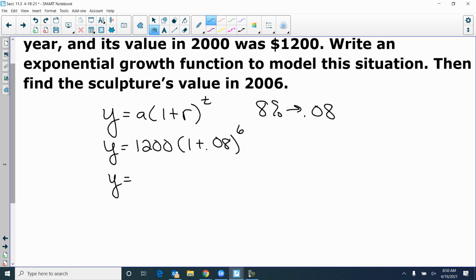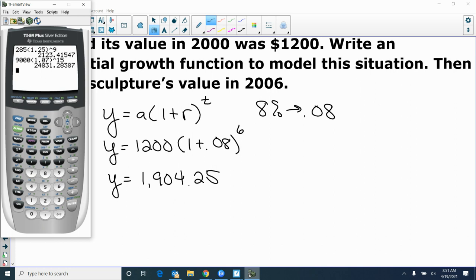Jalen, what'd you get? That's a lot of money. Yeah, something different? All right, Evan, what do you got? 1,904.25. All right, Jalen, see what you typed in, and everybody else too. So you got 1,200, parentheses, I'm gonna make it 1.08 to the 6th power. Yep. So $1,904.25.